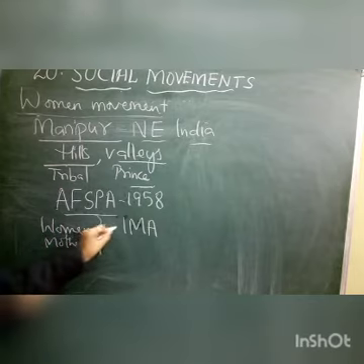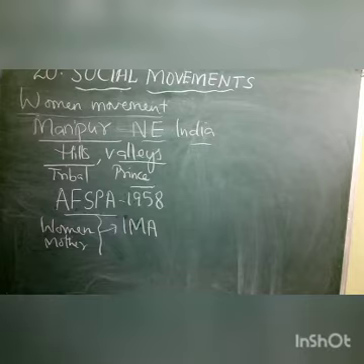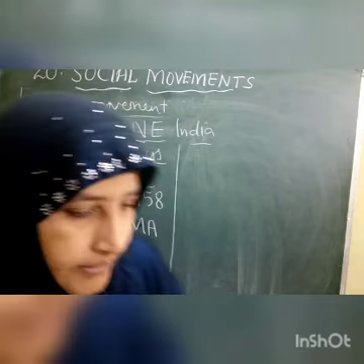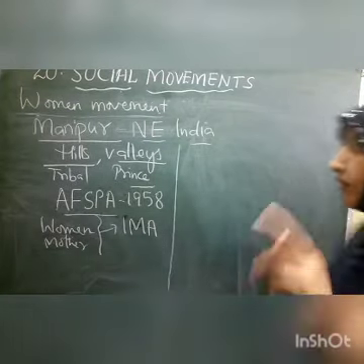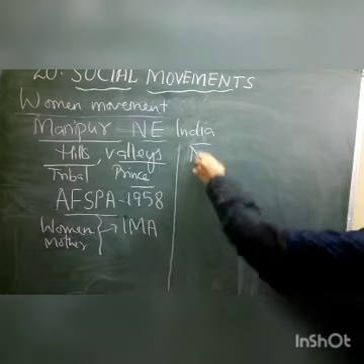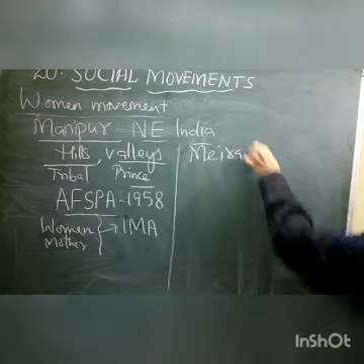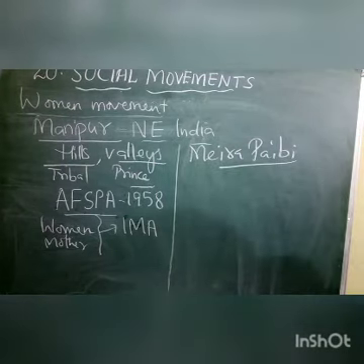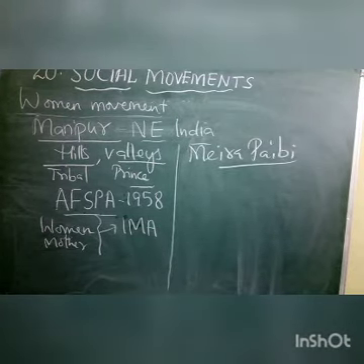So what did they do, children? These women and mothers, Ima, worried about their sons and husbands, and also about the women. Then these women started a movement. The movement, now this is important from the examination point of view, is called Meira Paibi. This movement was started by the women of Manipur.